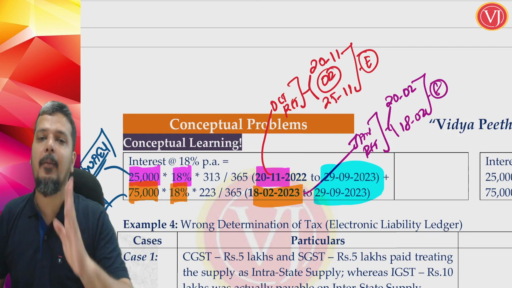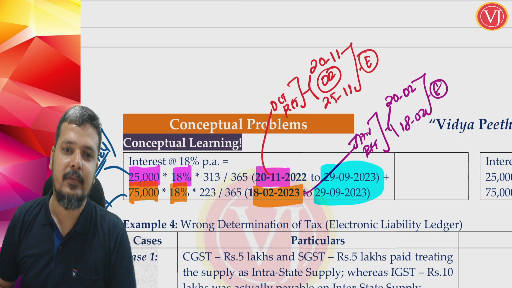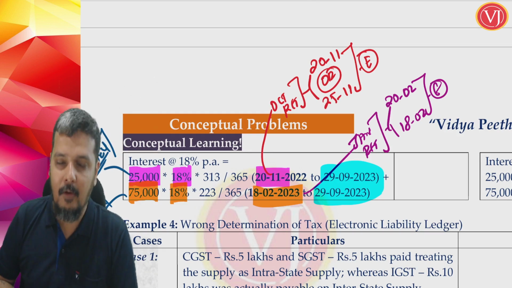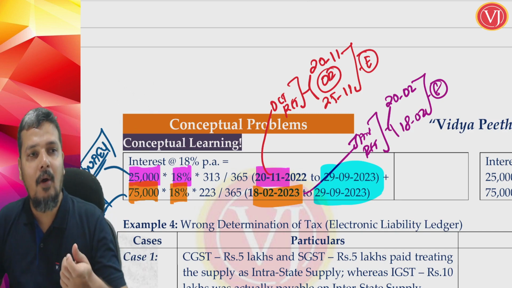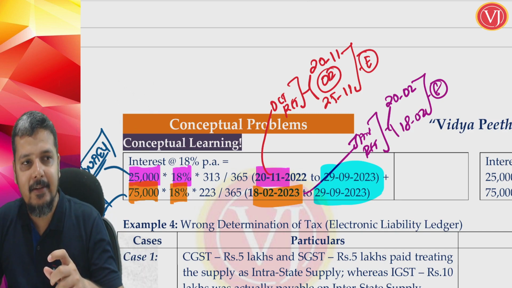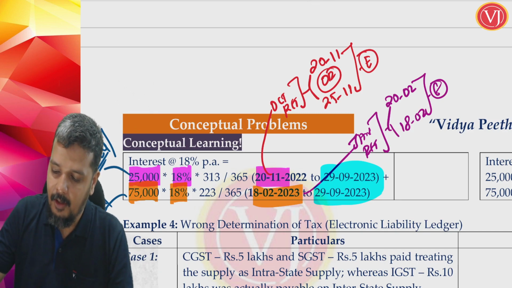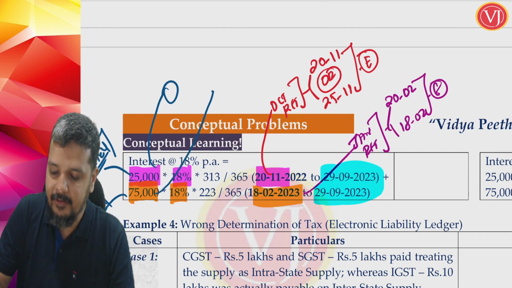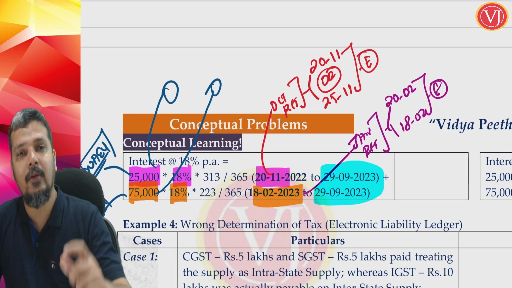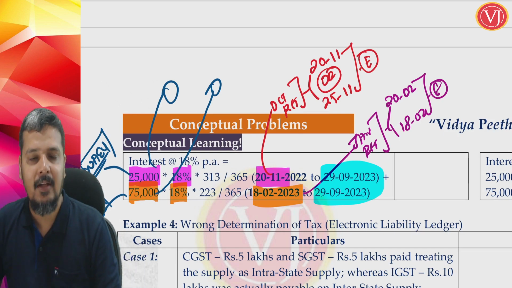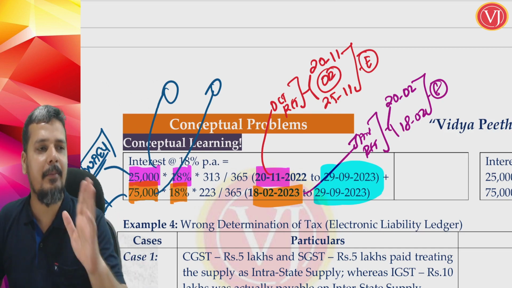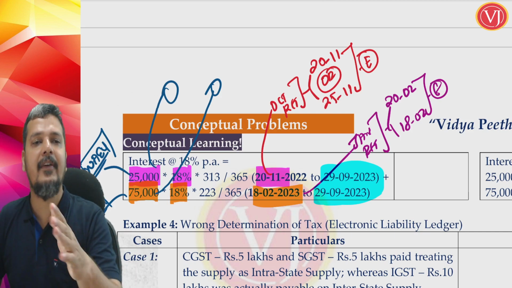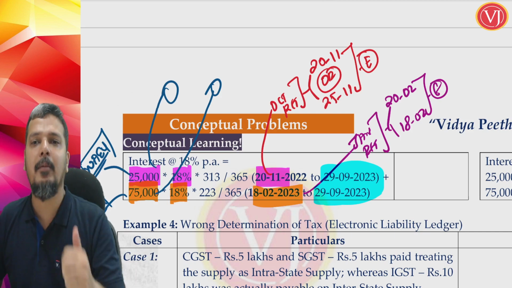Now you get everything about your interest. First it was all about the amount. How did we find it? Only when you wrongly utilize it, interest will start. So first we found that wrong utilization of 25,000 happened on a particular date and wrong utilization of 75,000 happened on a particular date. So interest was calculated separately for them. Then next is the rate. Rate is very simple, 18%. Then next is the number of days of delay divided by 365. Now how to find out the number of days?